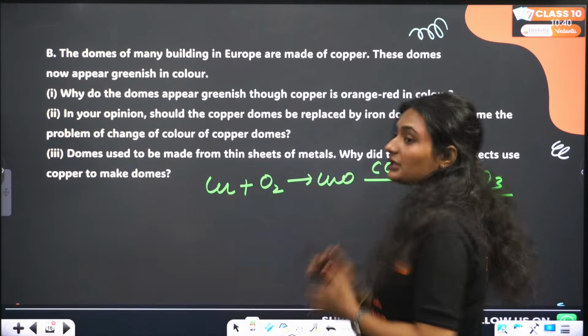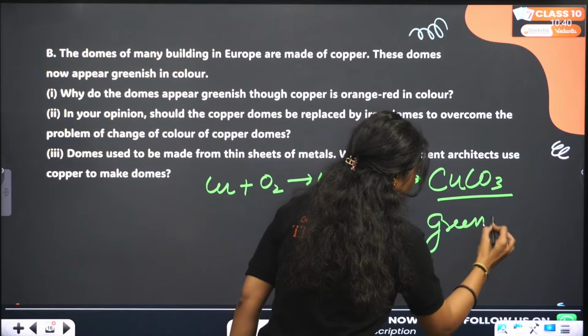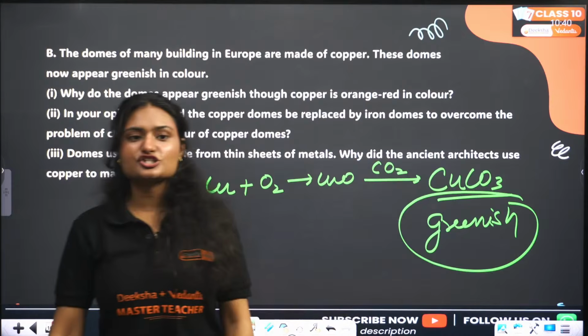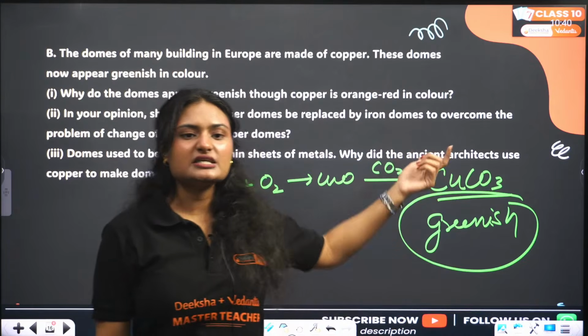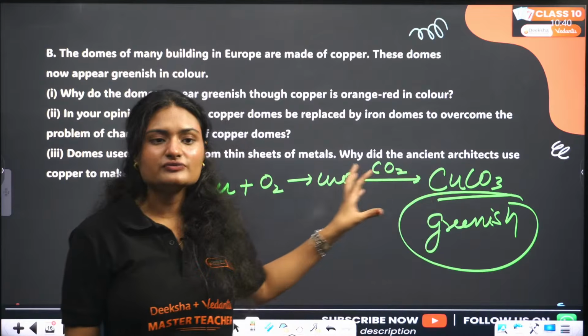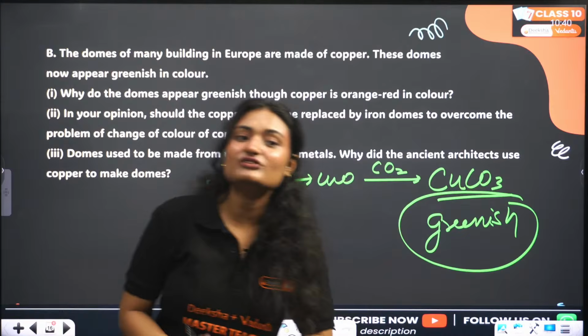This copper carbonate is the greenish thing. So copper gets oxidized, converted into copper carbonate, which is the reason for the green color.